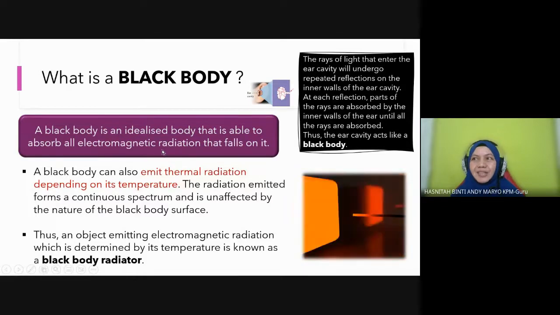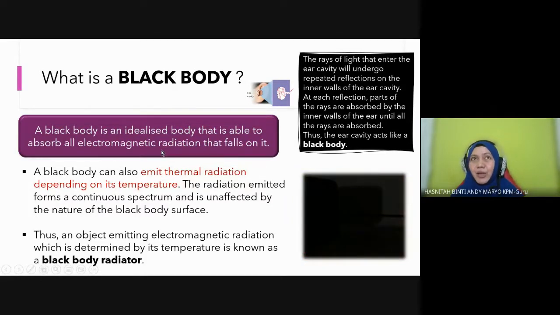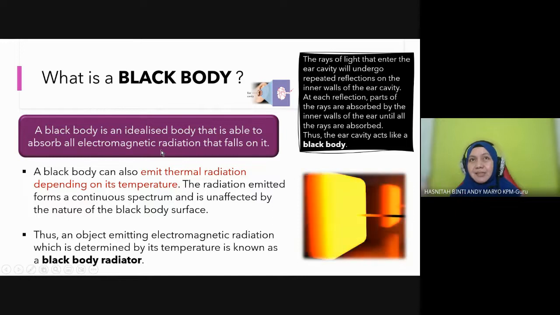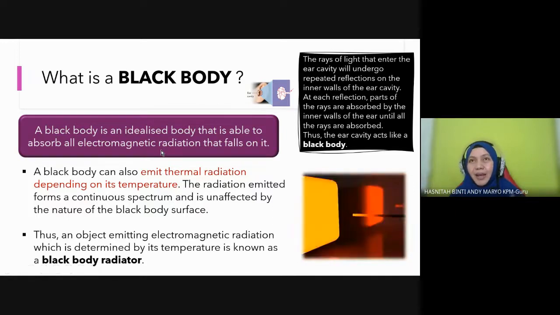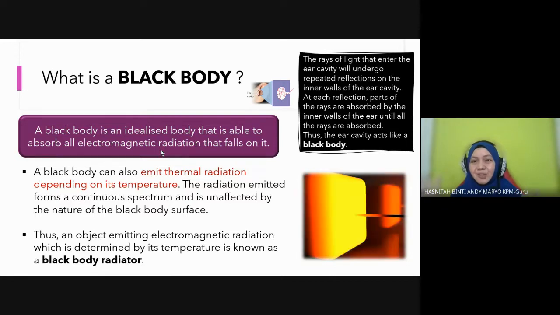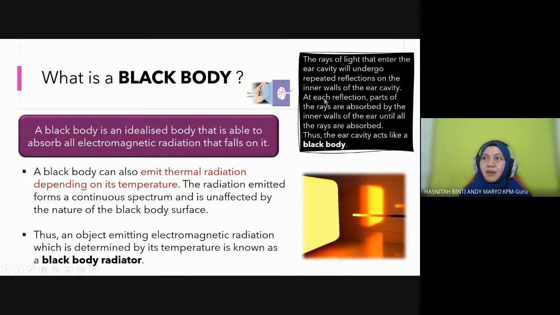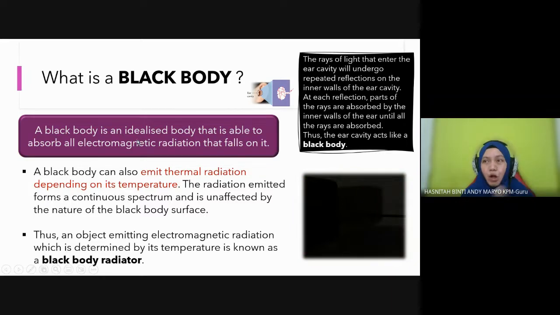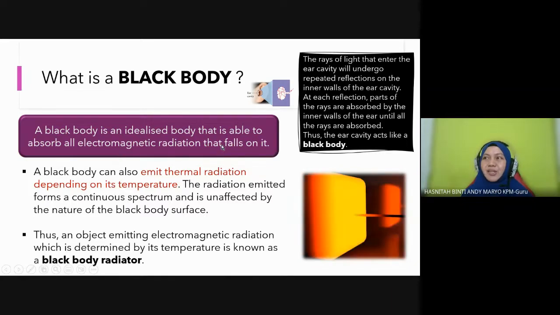When I mention electromagnetic radiation, you must know it means radio wave, gamma ray, microwave, visible light, ultraviolet, and so on. So it is a body that is able to absorb all electromagnetic radiation that falls on it.